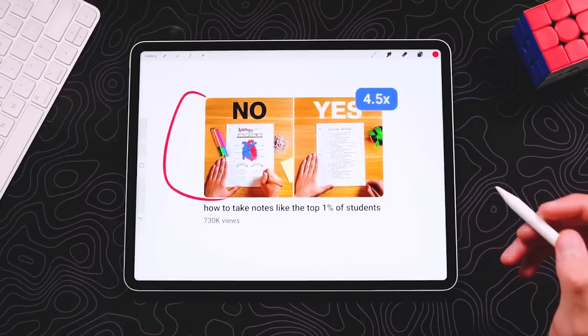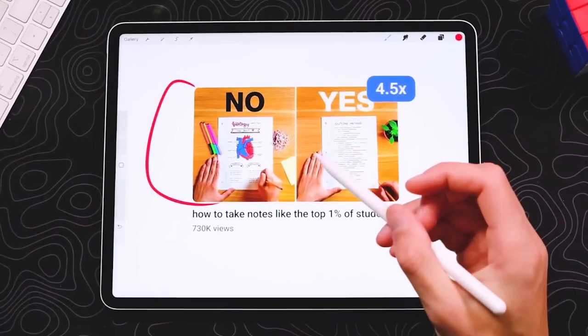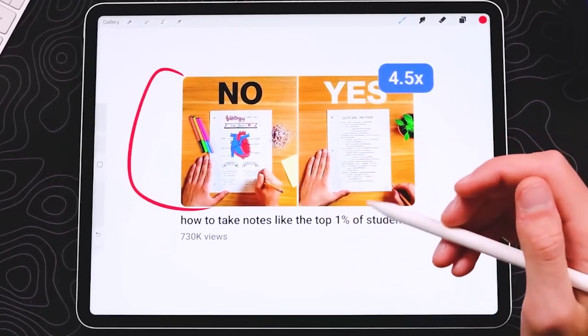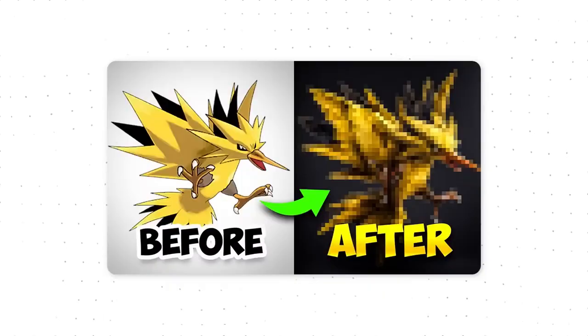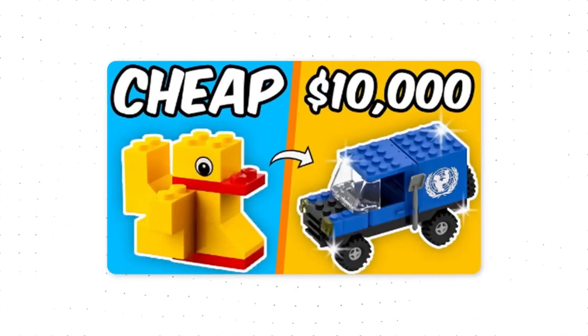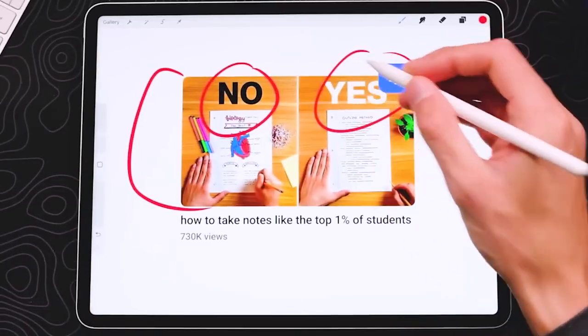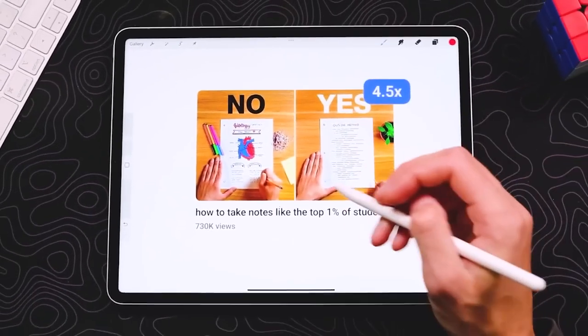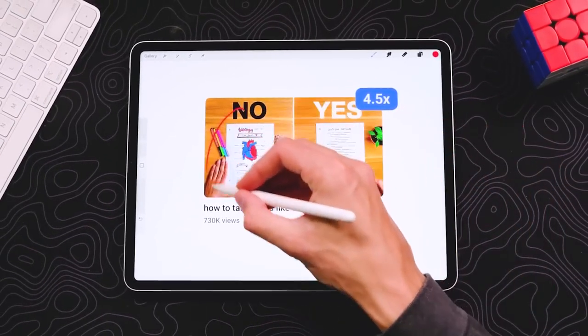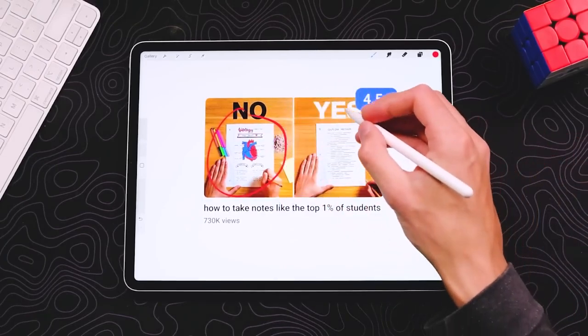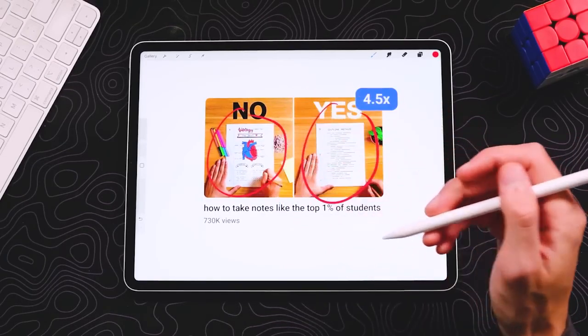There's a reason why this video performs so well, so let's dive in and learn why. So let's start with the thumbnail, which is actually using a format. It's using a split view comparison with a twist. Normally you would see this with before, after, cheap, expensive, but this one's using no and yes. This is so clickable because you would assume that the notes on the left are better than the notes on the right because they have art and they look a lot more professional.